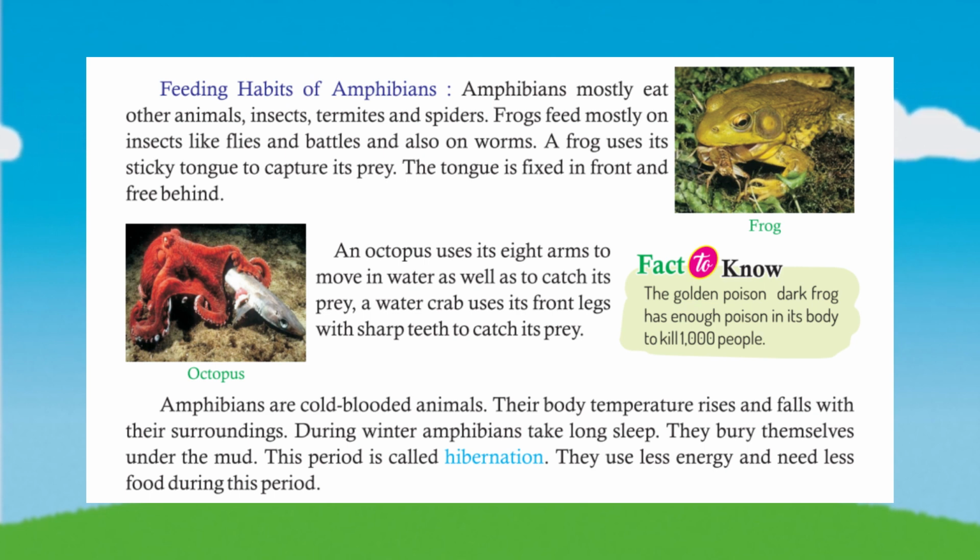Amphibians are cold-blooded animals. Their body temperature rises and falls with their surroundings. During winter, amphibians take long sleep. They bury themselves under the mud. This period is called hibernation. They use less energy and need less food during this period.